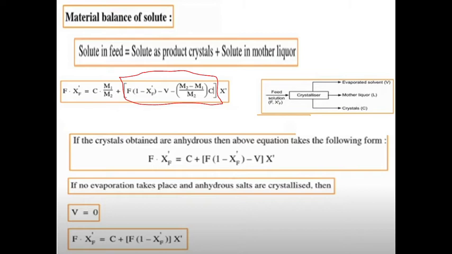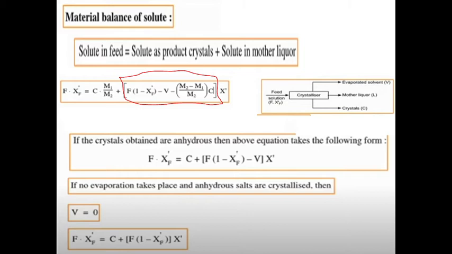We have only one inlet stream and three outlet streams. F into x dash is the solute in feed. So capital F is the mass flow rate of feed solution, and x dash is the weight fraction of anhydrous solute in the feed solution. Anhydrous means absence of water. So that is equal to C into M1 by M2, where C is kg per hour of crystal obtained.